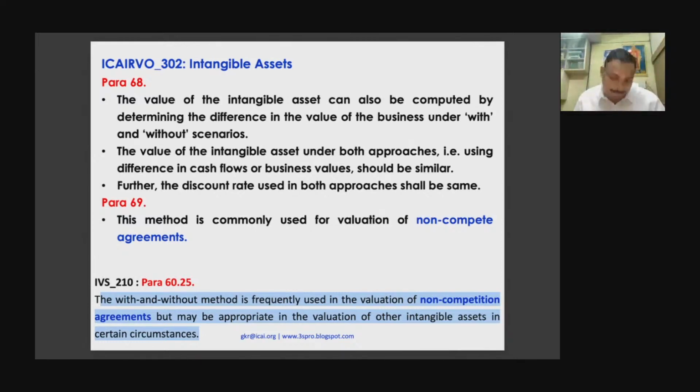First point number 1. This particular L1 contractor is already having 6 contracts in his hands. This is your 7th contract. Now, with the 7th contract, what will be his cash flows? Discounted, find the present value. Without that 7th contract, only 6 contracts, what will be his future cash flows? Discounted, and then find the present value. Naturally, 7 contract present value will be greater than 6 contract present value. So the difference is the incremental present value which he will earn, okay, because of this particular contract.